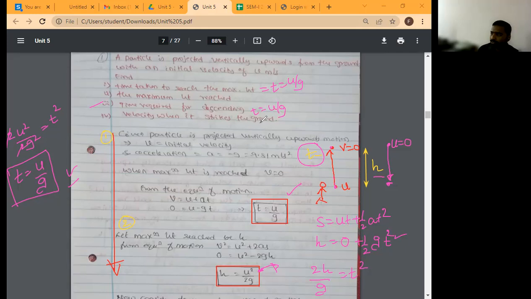So again there can be a multiple choice question. What is the time taken for ascending and for descending? They can ask it like this also, so that you should be clear with the concept. Okay, all of you, don't write on this one. Whatever I have written, I should.